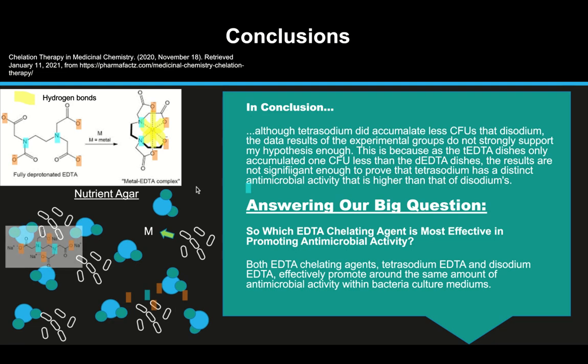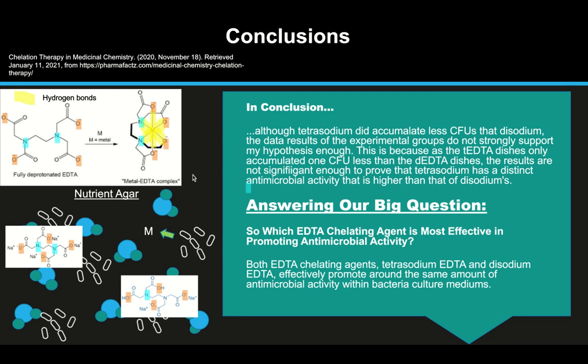But once those chelating agents are added to that nutrient agar, they are going to want to dissolve into that water. And once dissolved, they're going to want to make bonds with the same metal ions that the bacteria wants, thus prohibiting bacterial growth and prohibiting those bacteria from replicating and making colony forming units within the petri dishes.